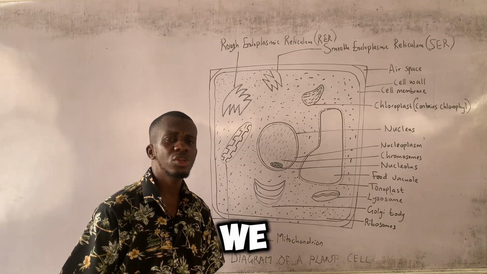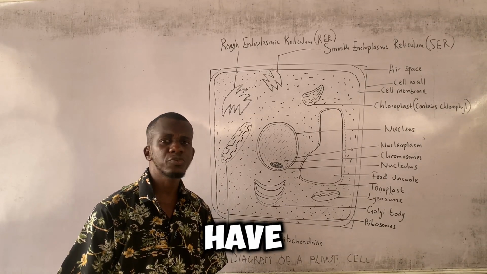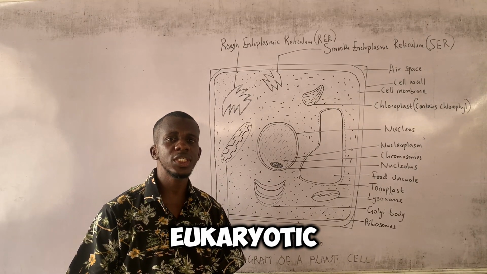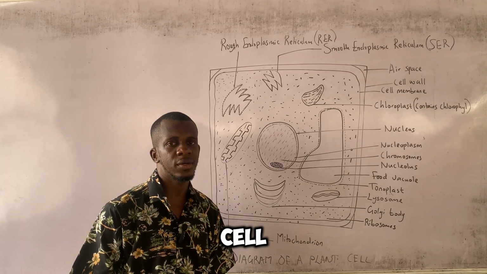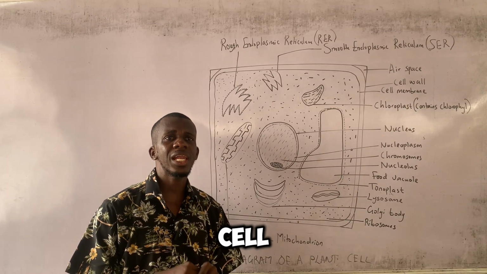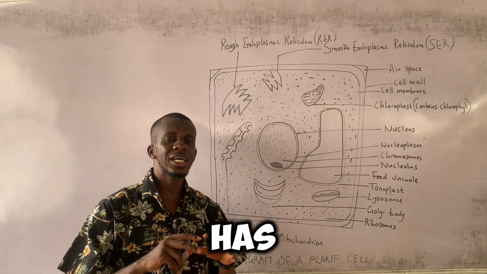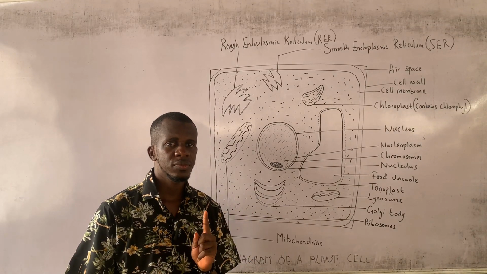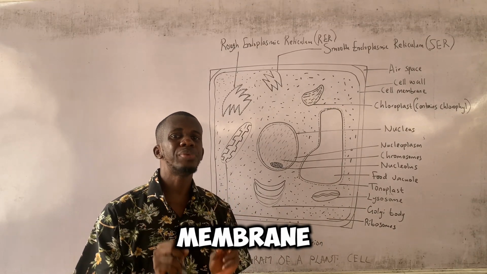Also, there is something we know as the kinds of cells. In biology, we have two main kinds. One is called the eukaryotic cell, and two is called the prokaryotic cell. A cell is said to be eukaryotic when it has a well-defined nucleus and its organelles are membrane bound.